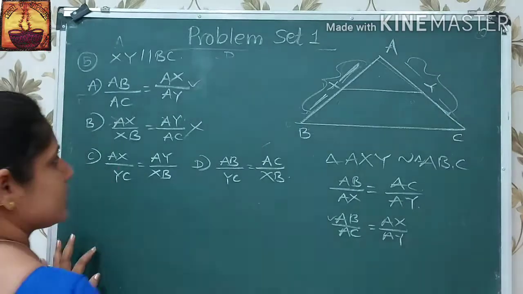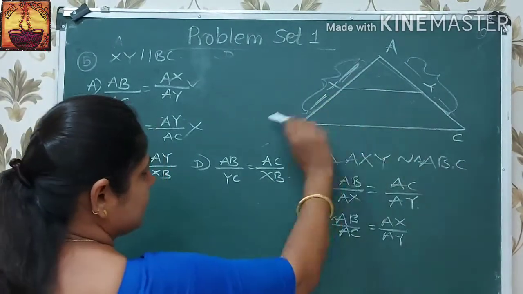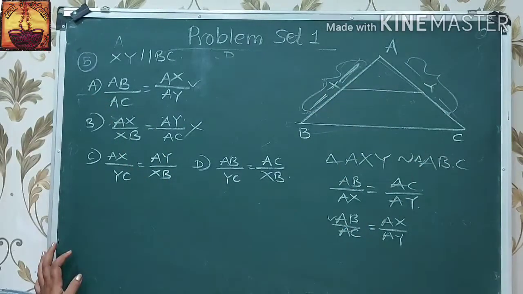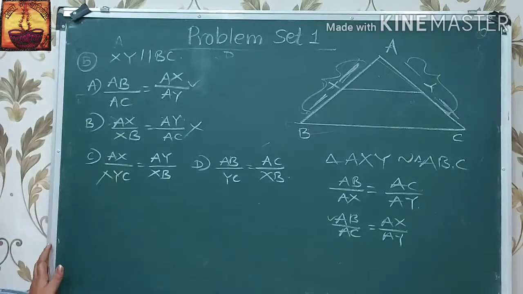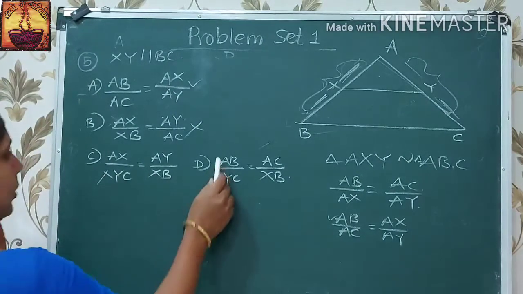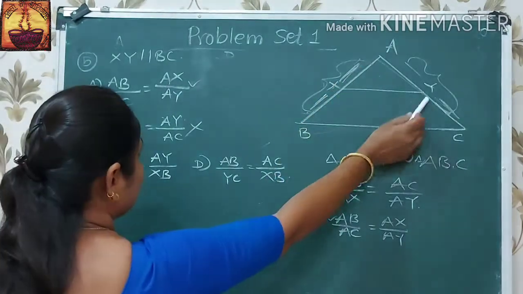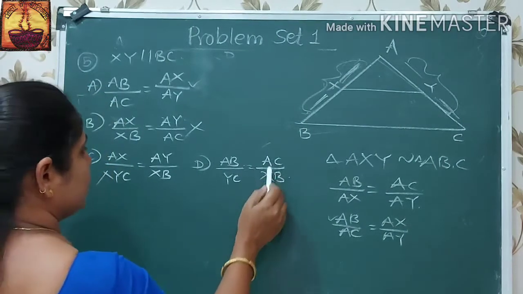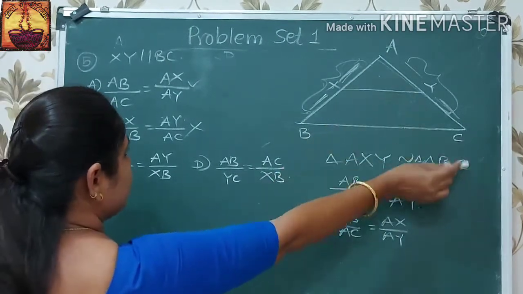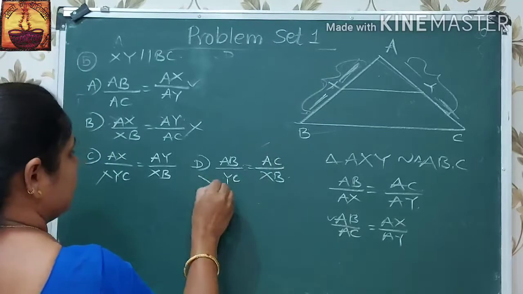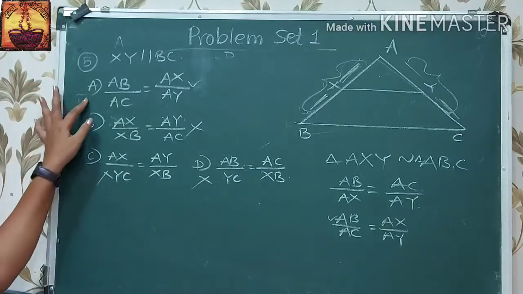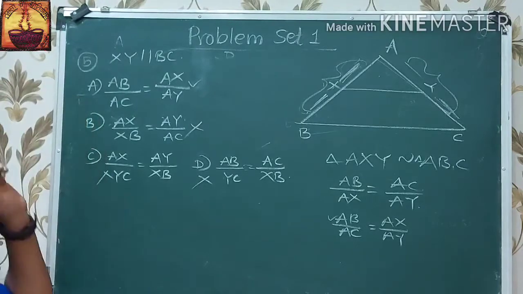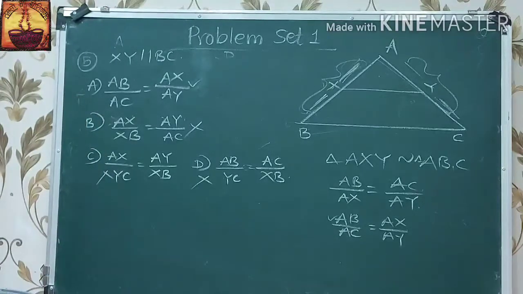AX upon YC: here also, YC is not a side of any triangle. Therefore, this option is also wrong. AB upon YC is equal to AC upon XB. It is also a false option. Therefore, the first option is the right, correct option.